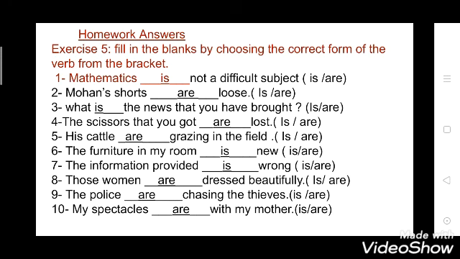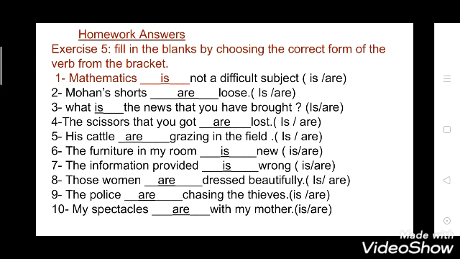Now see the third one. What is the news that you have brought? So here is will come because news is singular. It looks like a plural but it is singular. Now see the fourth one. The scissors that you got are lost. Here are will come because scissors you are talking about, means scissors is a plural. So are is used here.